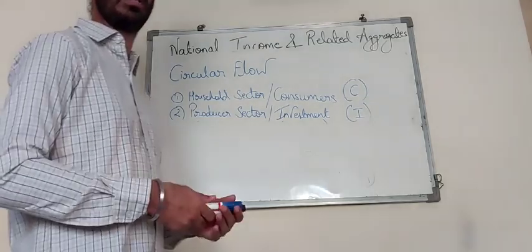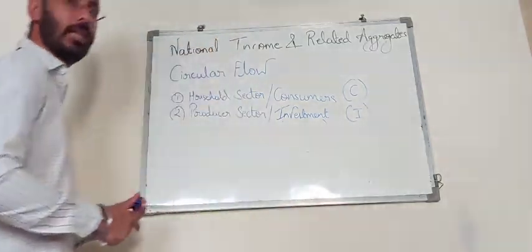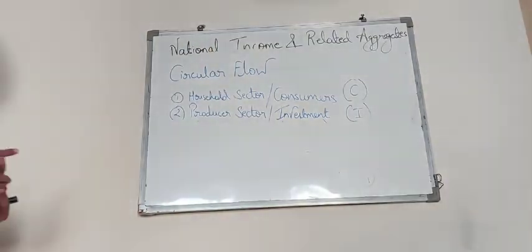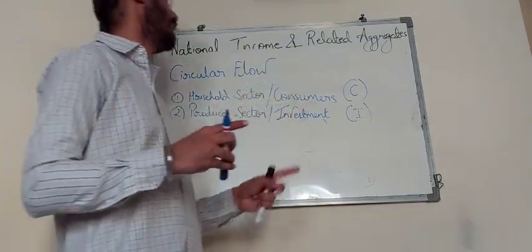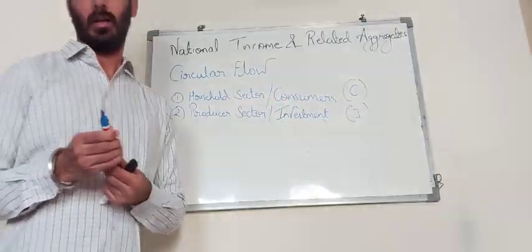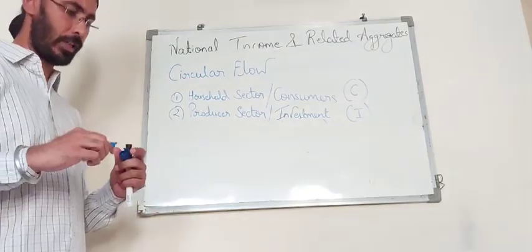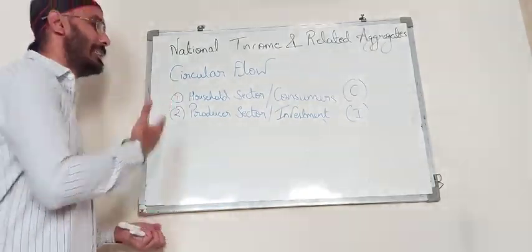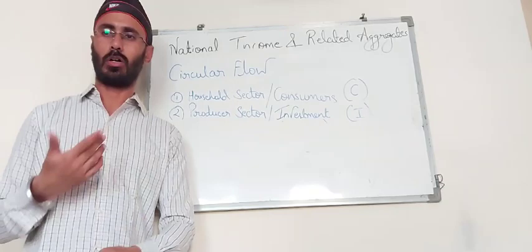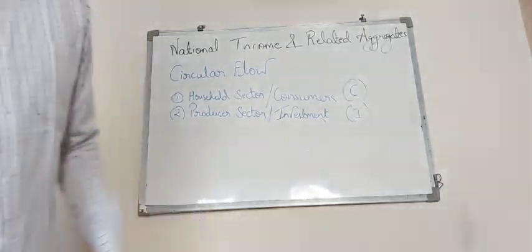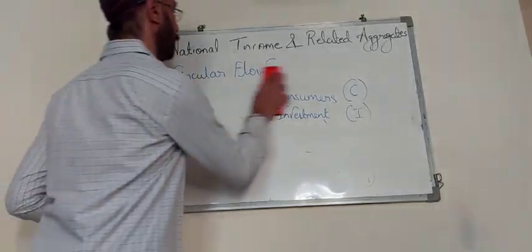We are dealing with only a two sector economy, and that is why our part will deal with consumption and investment only. But we have to take care of various things. This is the basic about the things. Now we will gradually talk about the various things that we need to know about the national income.